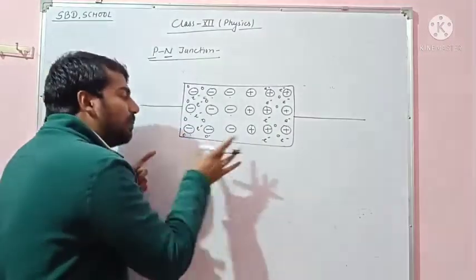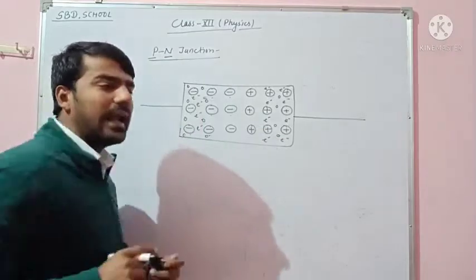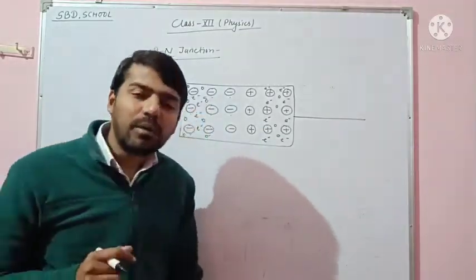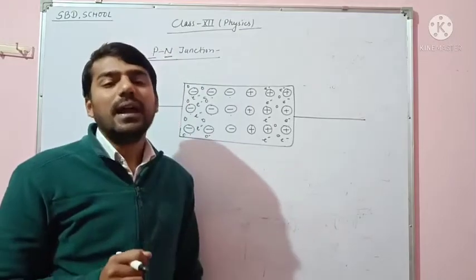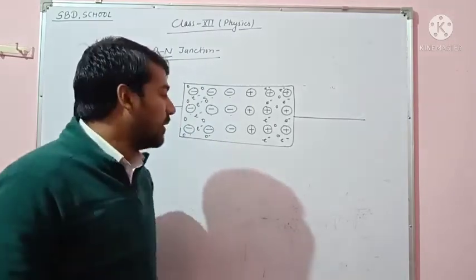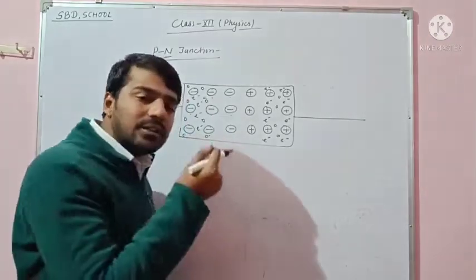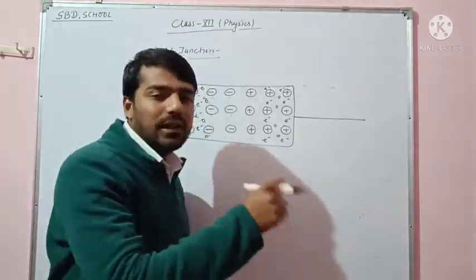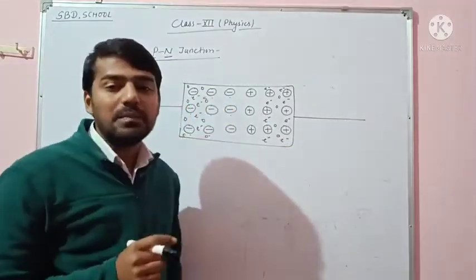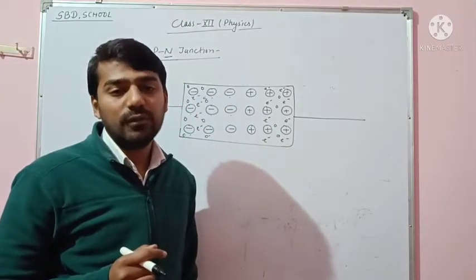When we connect the p-type semiconductor to the n-type semiconductor, from the p-type the holes come forward and from the n-type the electrons come forward.